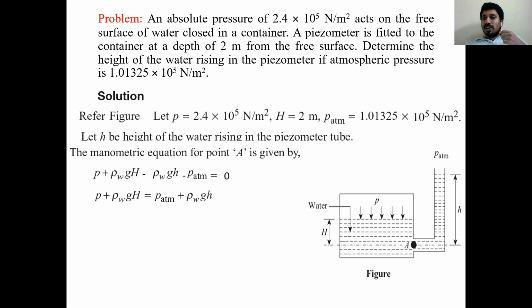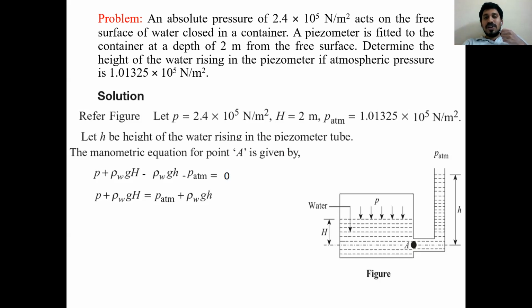Here the working fluid is water. Going downward, rho W, W in subscript indicating water, g, capital H depth, I gave a positive sign. Next, in the piezometer we are going upward, so minus rho W, same working fluid, g, small h. That h value I don't know, you need to calculate. Over that h we have atmospheric pressure, which is located above, so negative sign, minus P atmosphere is equal to 0.